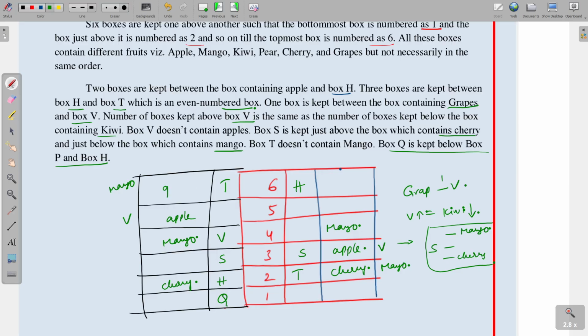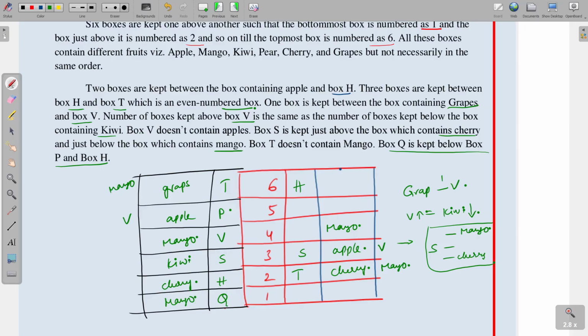So see here grapes we can fix, and next above V and below kiwi both are equal. So here above V there are two persons, and below kiwi there are two persons, and here mango is there. The remaining person P is placing here. Okay. And coming to the second possibility, we will try these possibilities.